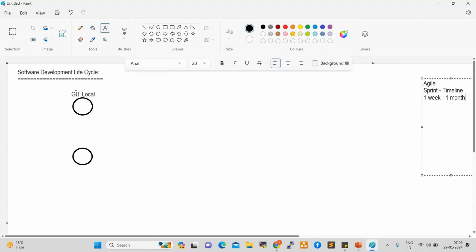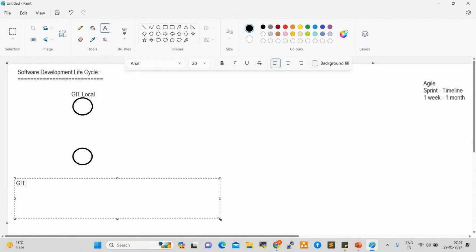So in local Git, the developer develops the code. This is the local workspace. What is a workspace? It is where we start our work, and we can store any data in the workspace. That workspace we need to initialize as a local repository. So why do we require a local repository? Why do we require Git here? So basically, what is Git?